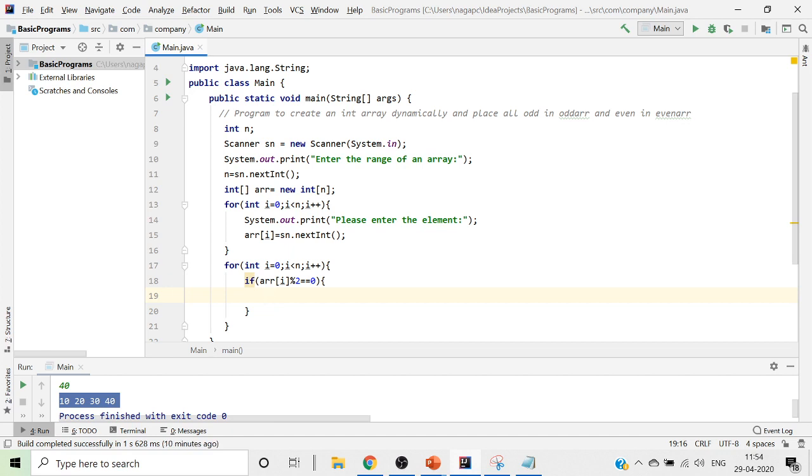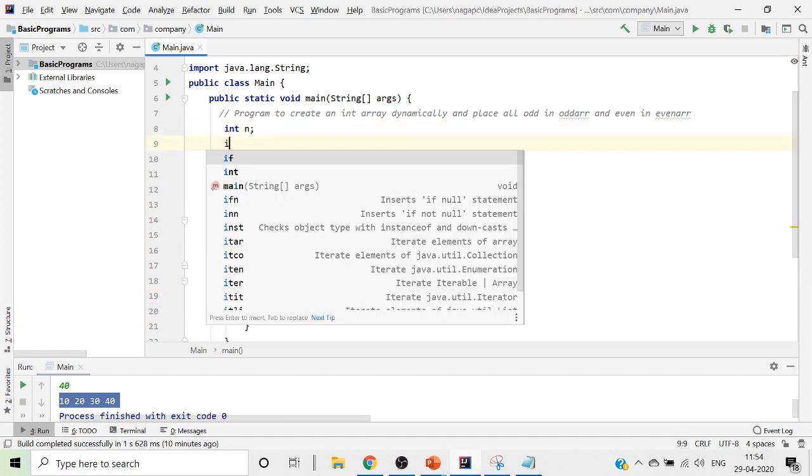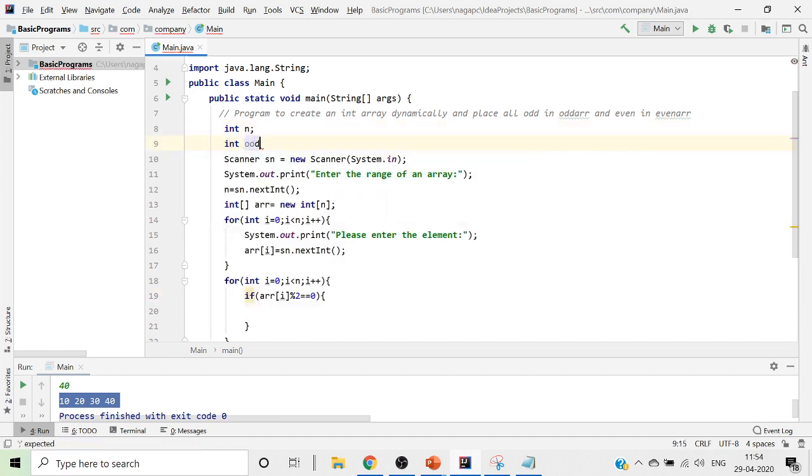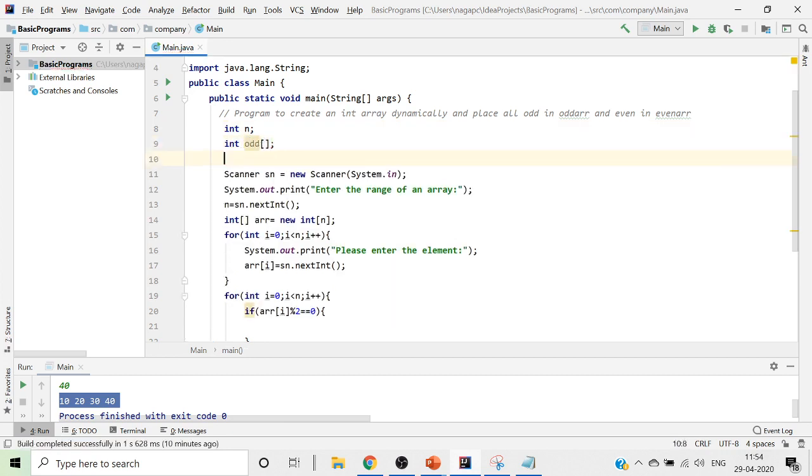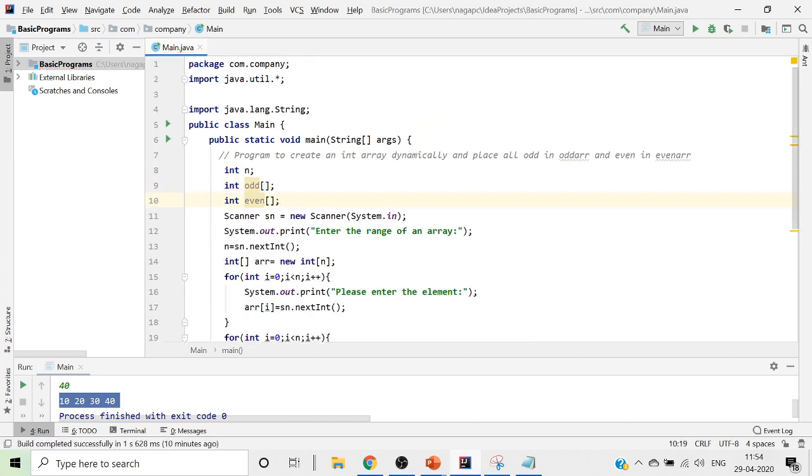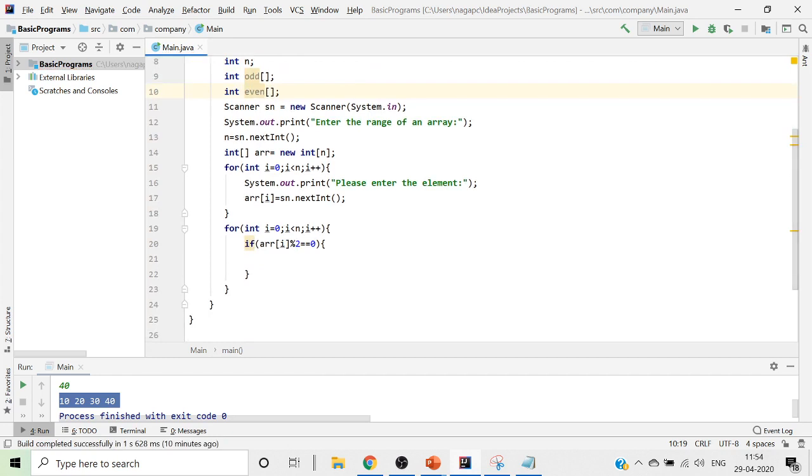उसको ऐड करने के लिए हम लोग यहाँ पे लेते हैं int odd array, and then we will take int even array. This is how we create odd array and even array.